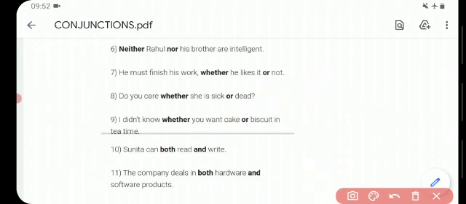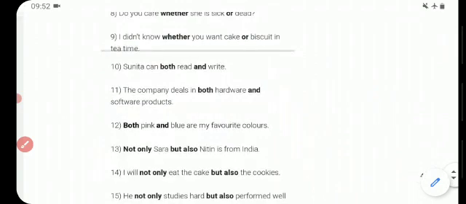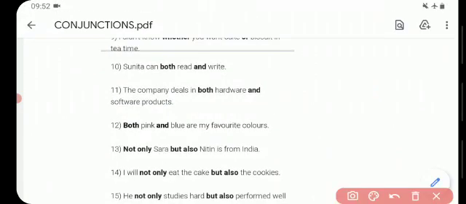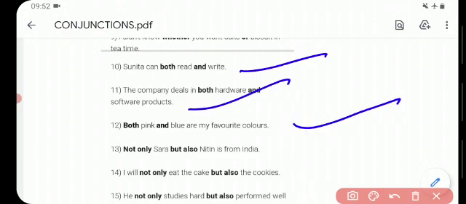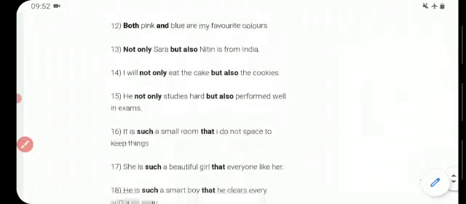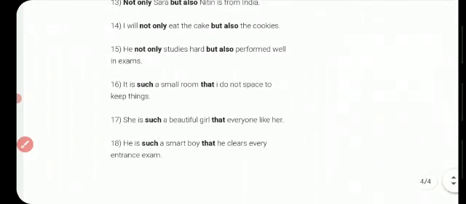Next correlative conjunction is both and. Sunita can both read and write. The company deals in both hardware and software products. Both is from India. I will not only eat the cake but also the cookies. He not only studied hard but also performed well in exams.